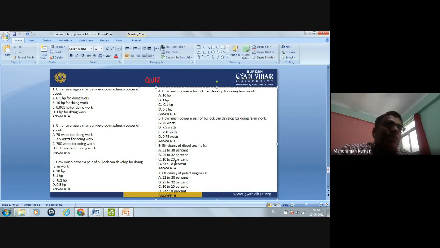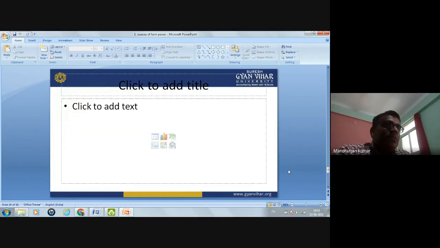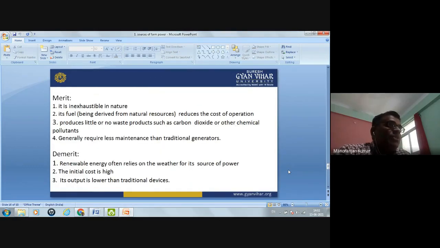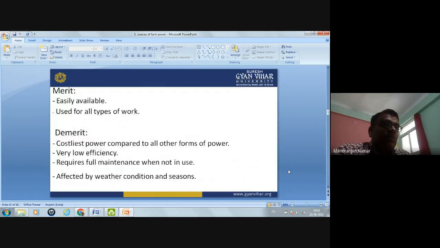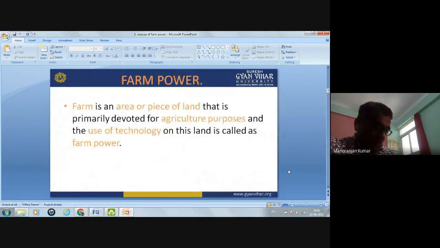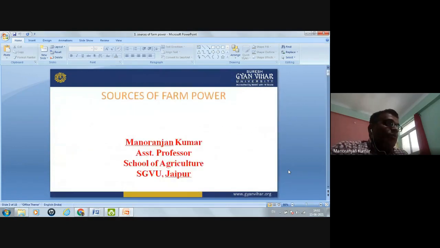Now, efficiency of diesel engine. The efficiency of a diesel engine is more than that of a petrol engine. So here the correct option is 32 to 38%, whereas the efficiency of a petrol engine is 25 to 32%. So these are some quizzes you can attempt. Now this is all for today's lecture.